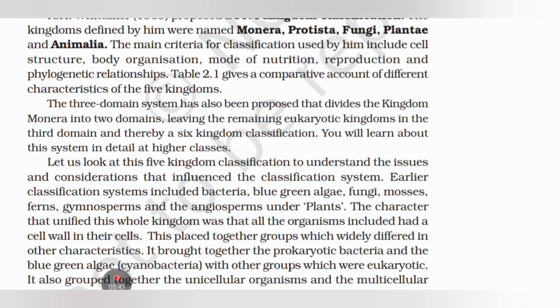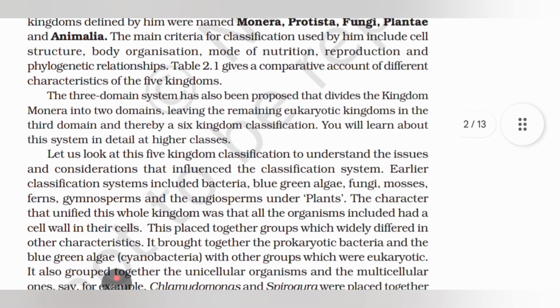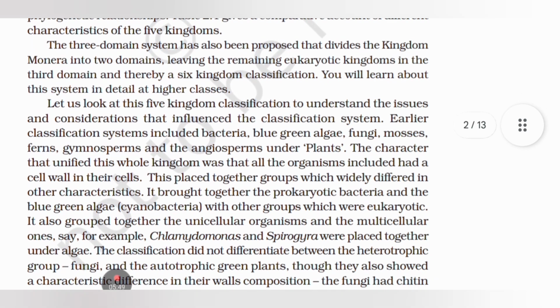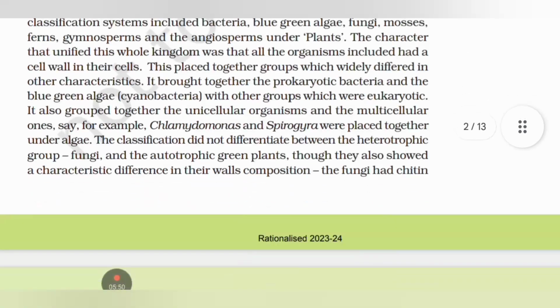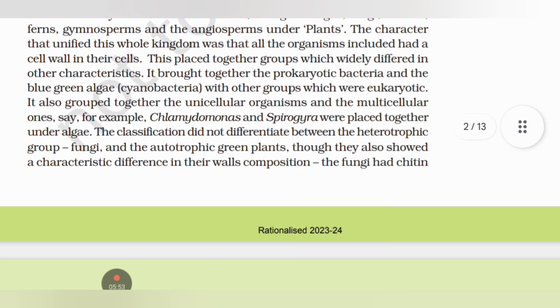It brought together the prokaryotic bacteria and the blue-green algae (cyanobacteria) with other groups which were eukaryotic. It also grouped together the unicellular organisms and the multicellular ones. For example, Chlamydomonas and Spirogyra were placed together under algae. The classification did not differentiate between the heterotrophic group fungi and the autotrophic green plants.